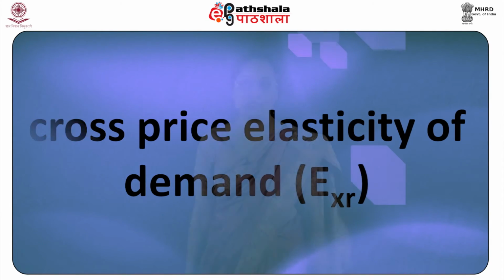A change in the price of related goods also affects the quantity demanded for a good X. Either these related goods are substitutes or could be complements of good X. The impact of a change in the price of R on quantity demanded of good X is given by the cross price elasticity of demand. The cross elasticity of demand measures the responsiveness of quantity demanded of one product to the changes in the price of another product. For example, we can use this concept to measure the extent of change in quantity demanded of Coca-Cola to changes in the price of Pepsi.